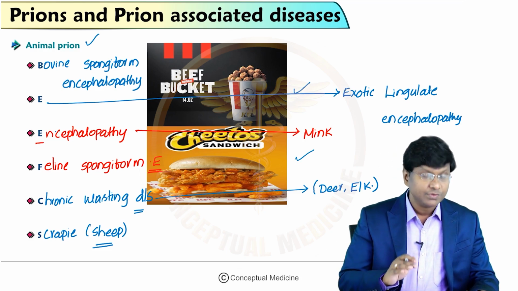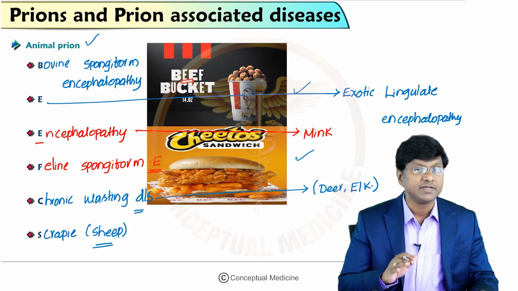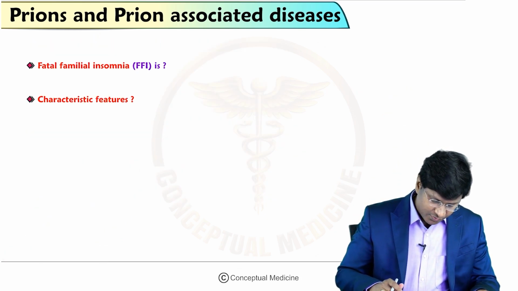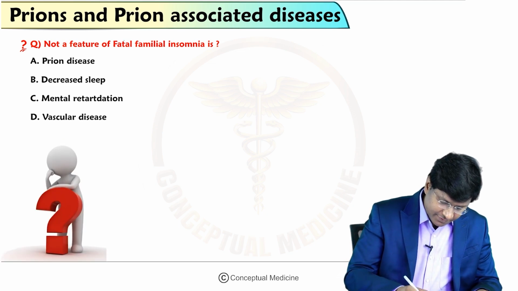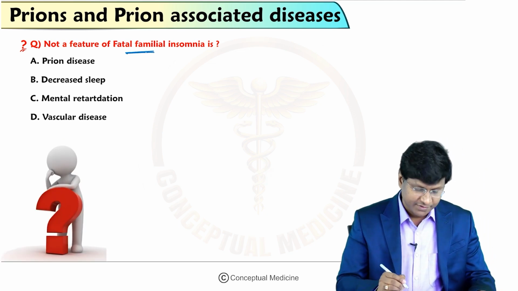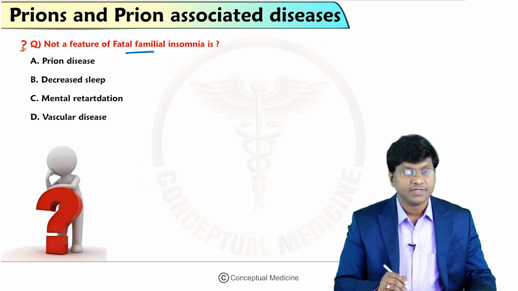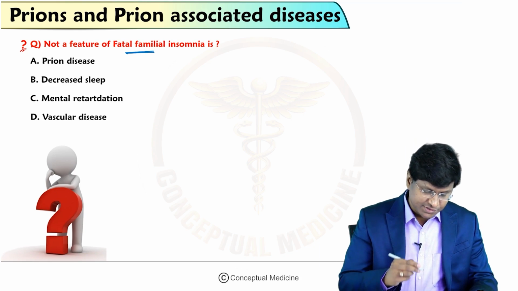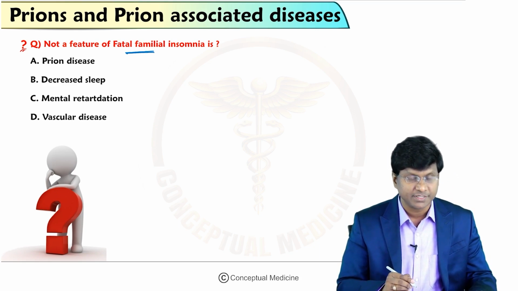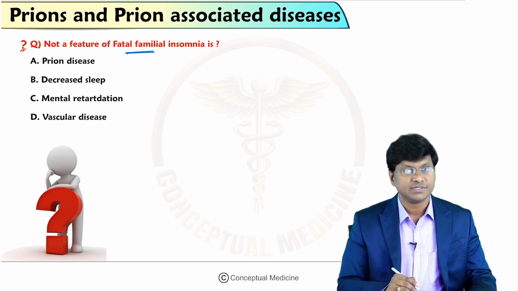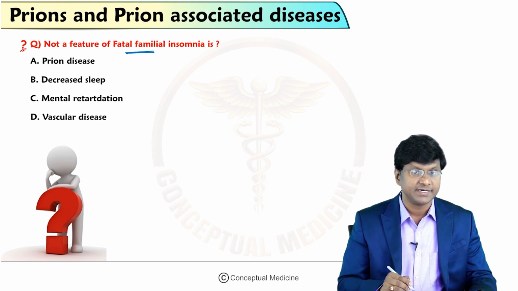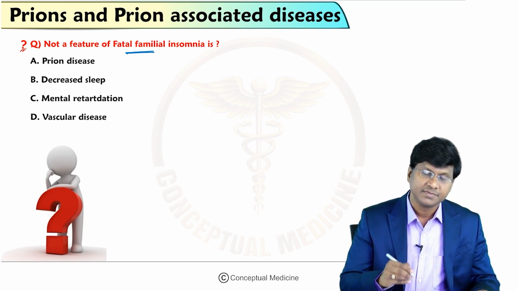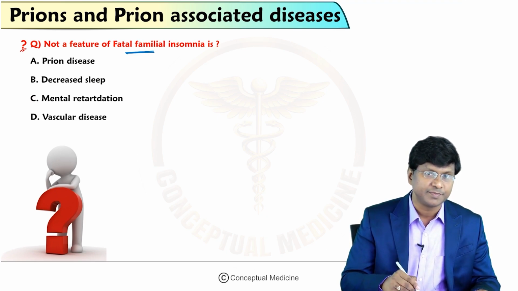Now after having discussed the animal as well as the human prion diseases, let me discuss one important question. Which of the following is not a feature of fatal familial insomnia? Fatal familial insomnia is what? It is a human prion disease. Let me discuss a few points on this fatal familial insomnia. The options are prion disease, decreased sleep, mental retardation, vascular disease. Let me tell you, this fatal familial insomnia is a prion disease, and that too a human prion disease.